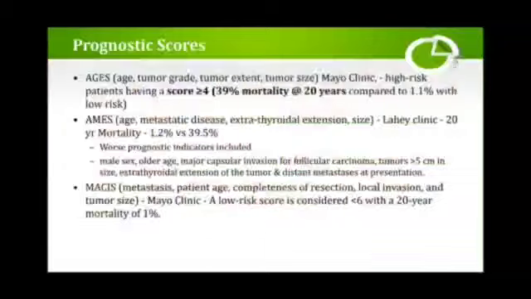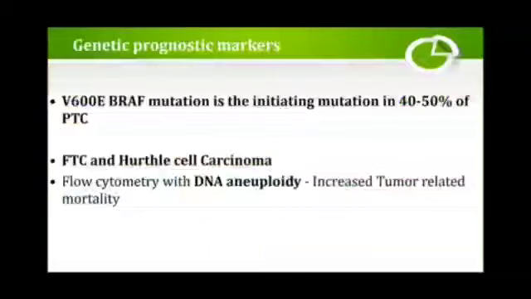In the MACIS prognostic score, as I've told, less than 6 has a good prognosis, 99% survival, and more than 8 has a low survival, up to 24%. These are the prognostic scores.